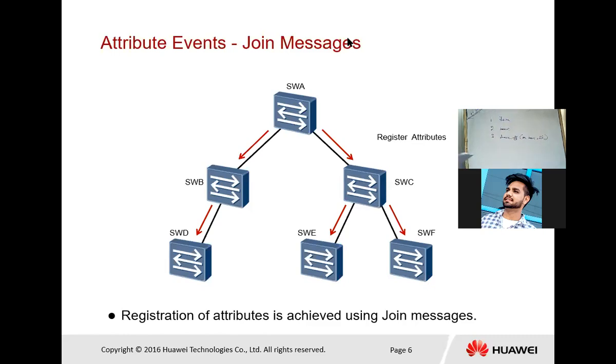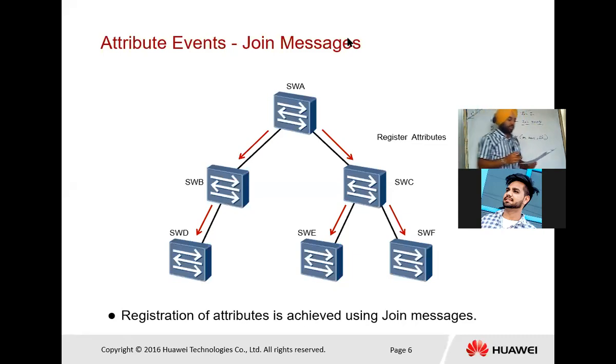So first we have join. When we are talking about join, that means join in or join empty. Join empty is used if no attribute is registered at the time. So when there is no VLAN, that means join empty.